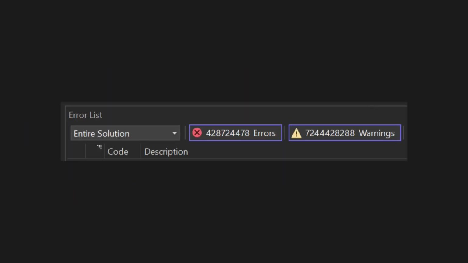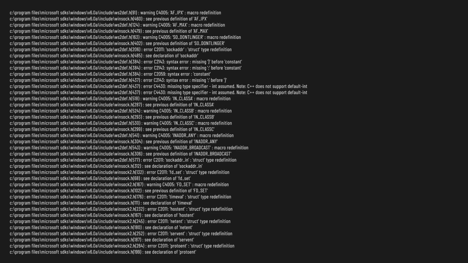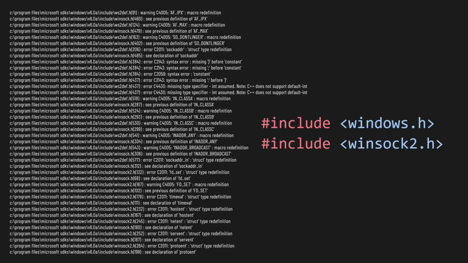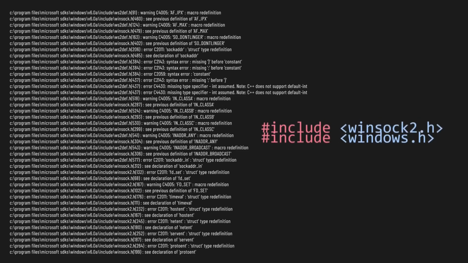Another annoying issue is when you get a million compiler warnings that aren't even from your own code. They're coming from one of the libraries that you're using. And if you have strict compiler settings enabled to treat warnings as errors, you can't even compile your code until you resolve this. Sometimes you also need to include headers in the right order, otherwise they don't work. That's because macros from one header can scramble up the code in any subsequent headers. You'll get an incomprehensible error like this because you've included windows.h before winsock2.h. The solution is just to change the include order.